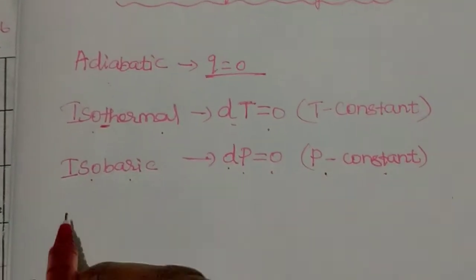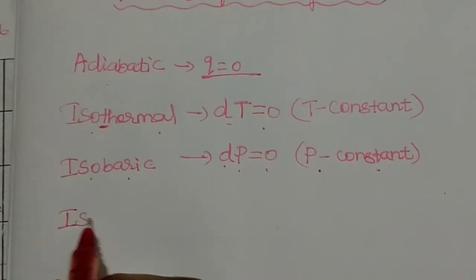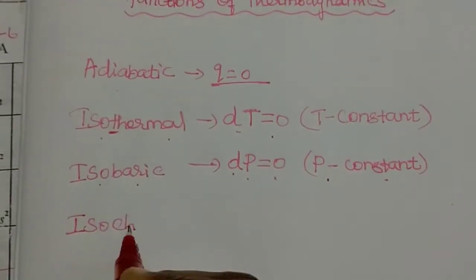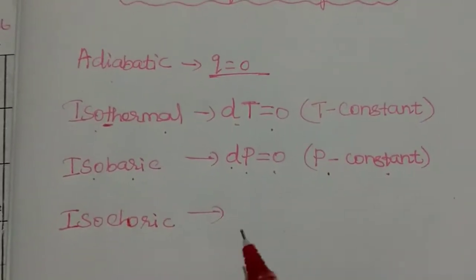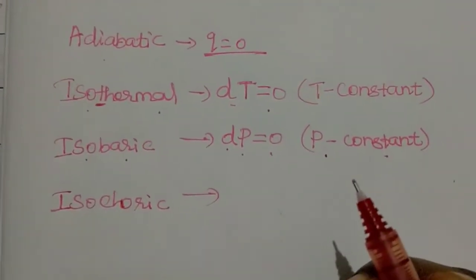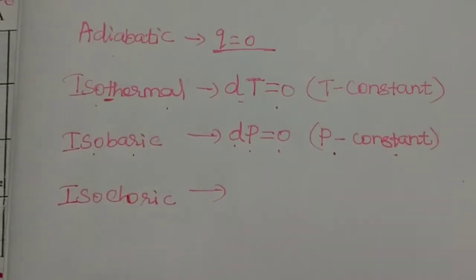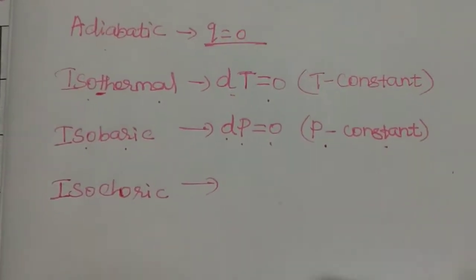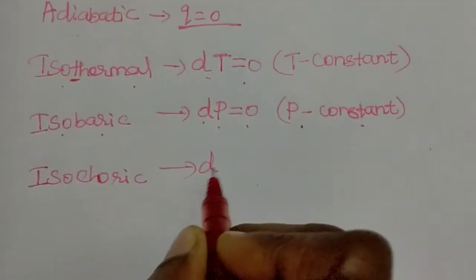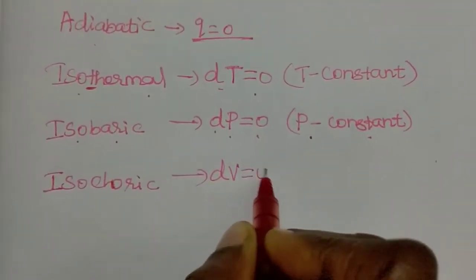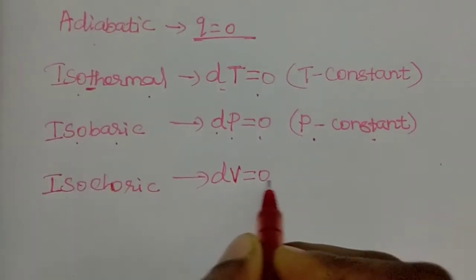Then what is the next one? Isochoric process. In the isochoric process, which one do we consider constant? Volume is constant. So how to write? Difference in volume is equal to 0, dV = 0.